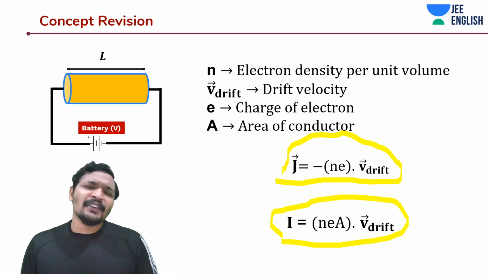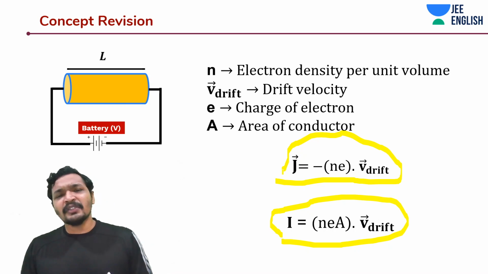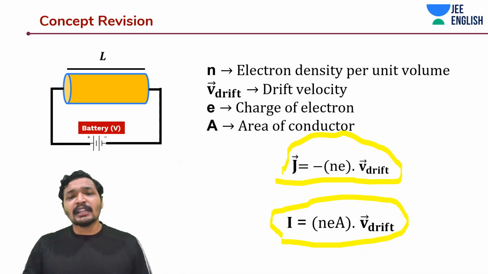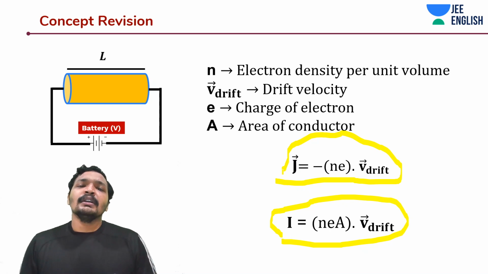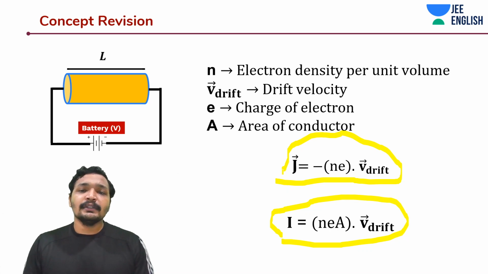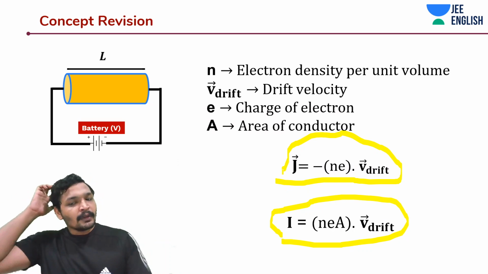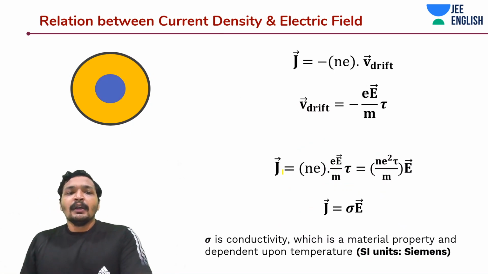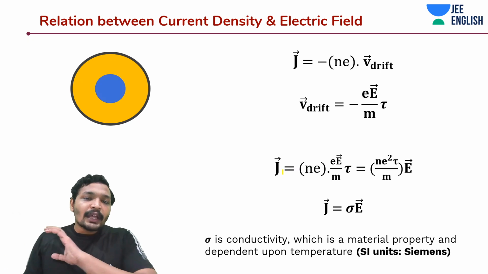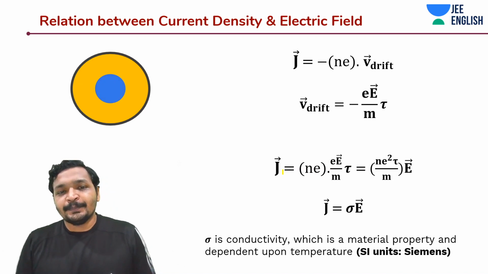Simply you will multiply the velocity into this many number of electrons into the value of charge to find out the current density. For current, you would ask me what is the cross-sectional area. Then if I tell you about the cross-sectional area, boom, there you go. You will multiply it by area. Simple. Okay. And there is a relationship between, now we are getting into the essence of the lesson.